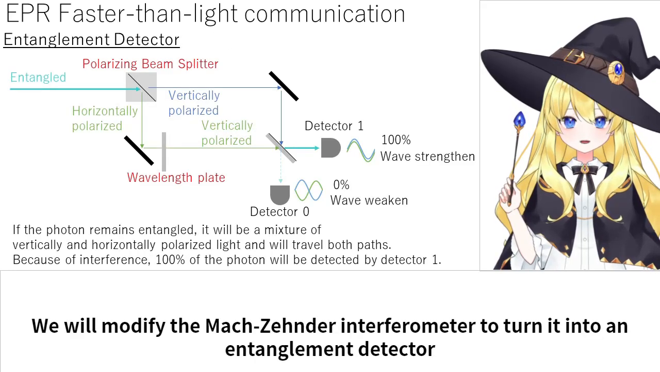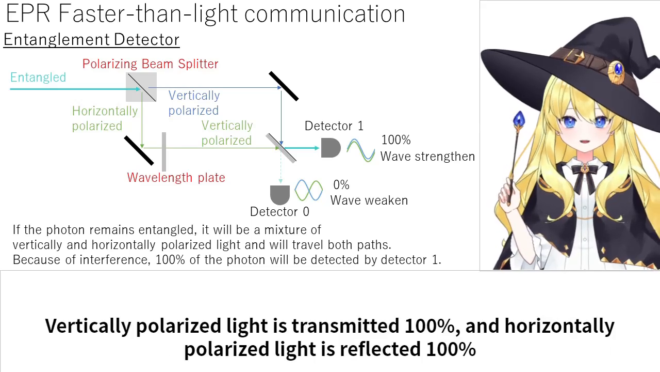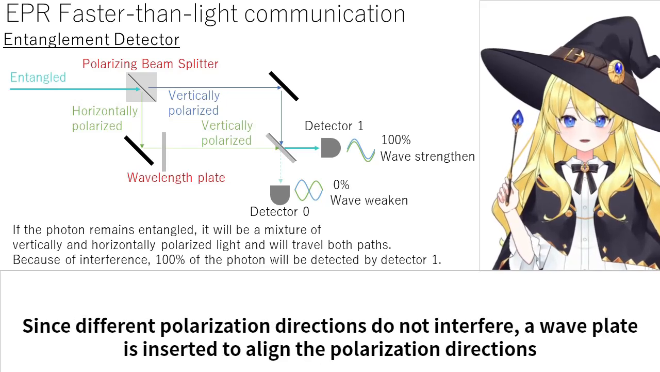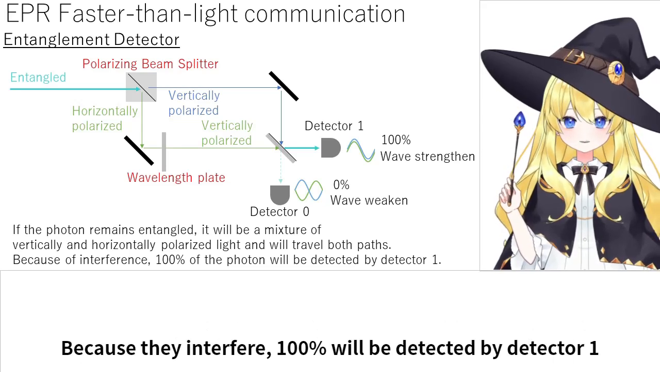We will modify the Mach-Zehnder interferometer to turn it into an entanglement detector. The first beam splitter is changed to a polarizing beam splitter. Vertically polarized light is transmitted 100%, and horizontally polarized light is reflected 100%. Since different polarization directions do not interfere, a wave plate is inserted to align the polarization directions. If the photons remain entangled, they will be mixed with vertically and horizontally polarized light and will pass through both paths. Because they interfere, 100% will be detected by detector 1.